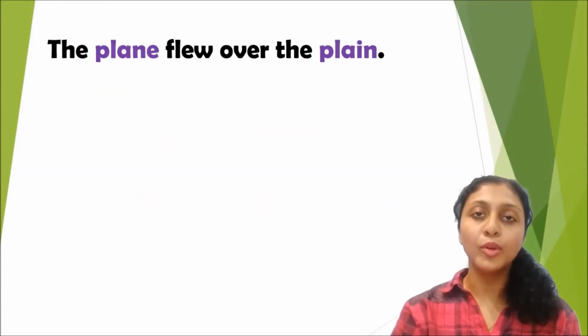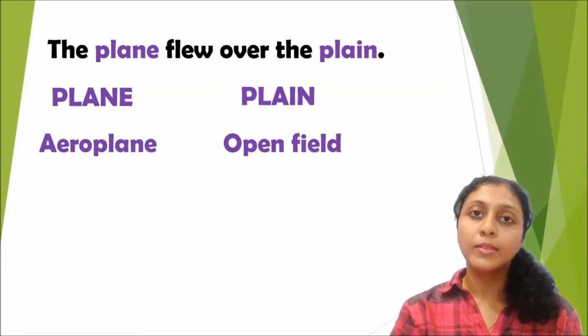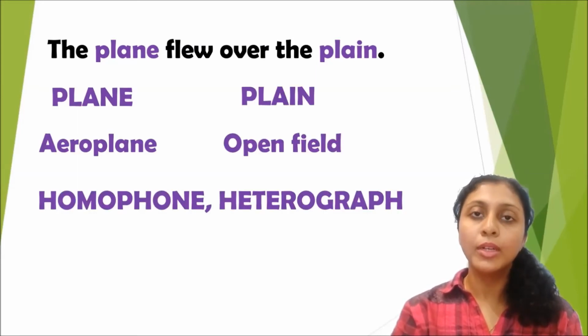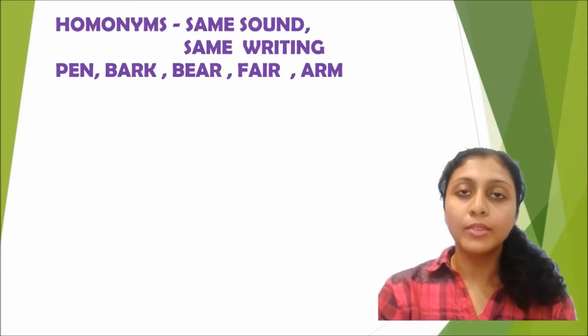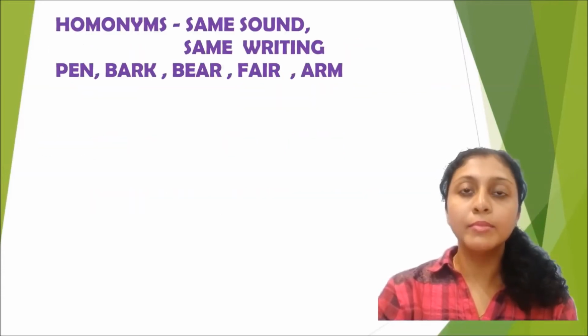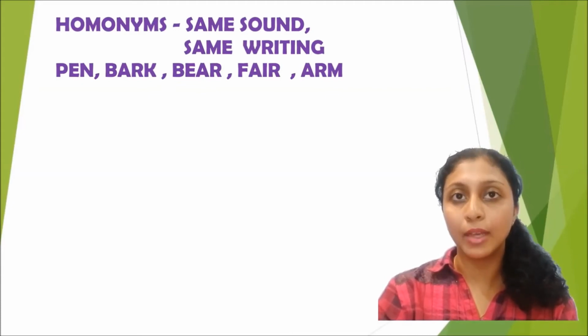The plane flew over the plain. Plane and plain both sound the same, and therefore it is a homophone. They are written differently, and therefore you can call it a heterograph. Homonyms are those words that have the same written form as well as the same sound.